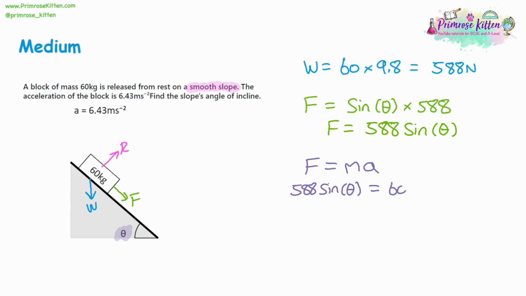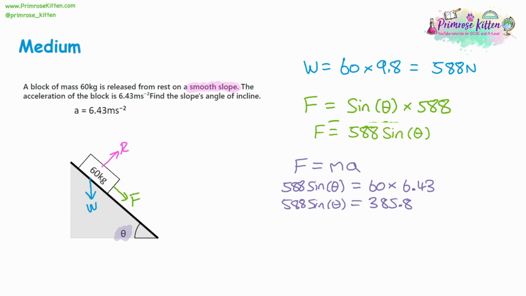The mass is 60 kilograms. And because this is a reverse question, we've actually been given the acceleration. We've been given the answer. And it's 6.43. So we can actually proceed with our calculation here. We can do 60 multiplied by 6.43. And that's going to give us 385.8. So 588 sine theta is going to be equal to 385.8.